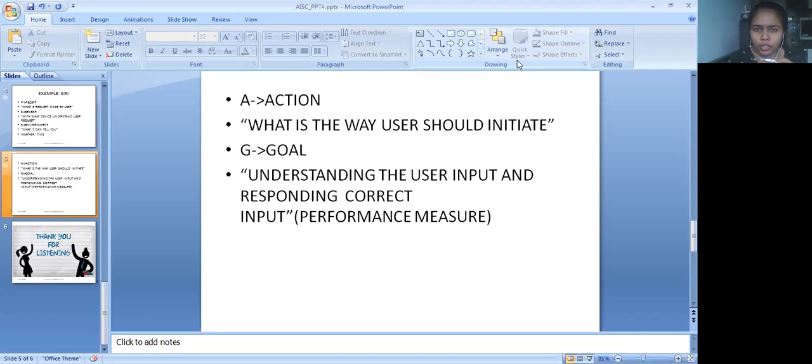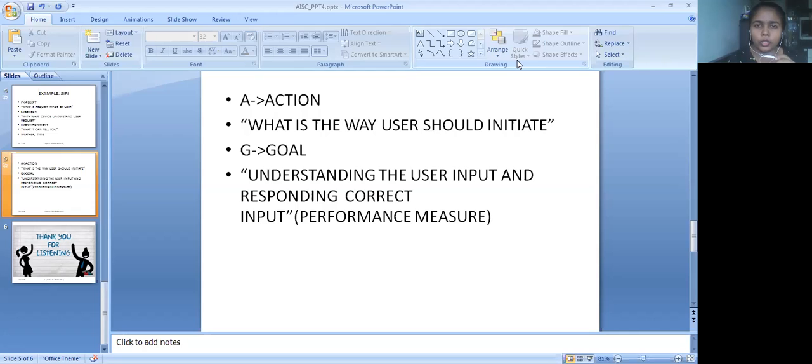Whatever you interact with Siri, every time you get an answer, that is also treated as an action. For example, if you ask Siri a very unwanted question, like what is my father's name, Siri doesn't know your father's name. In that case, Siri should reply, "I don't know what you're saying." This is also considered one type of action, a valid action for that particular question. This is how the term action comes into existence.